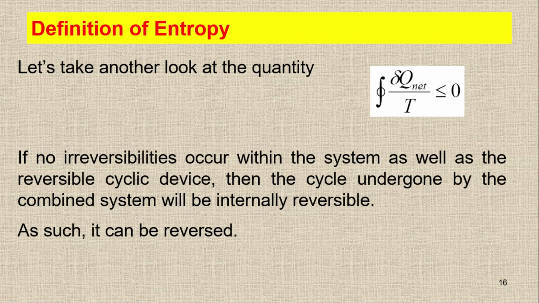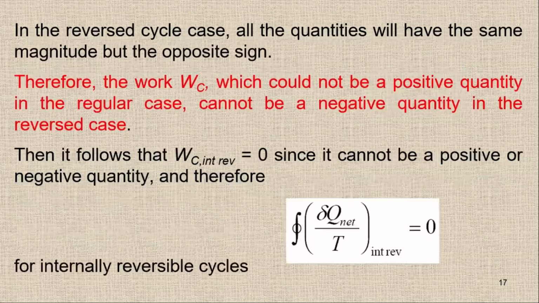So if we have the internally reversible cycle, or there is no irreversibility, what will happen? Normally for any reversible cycle we can say that all the quantities will have the same magnitude but the opposite sign.